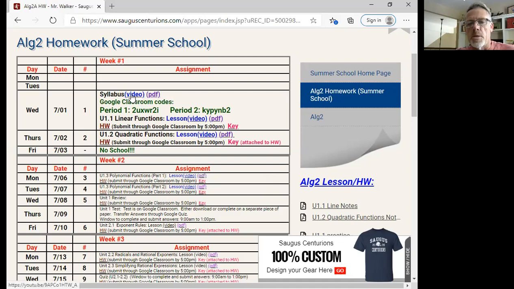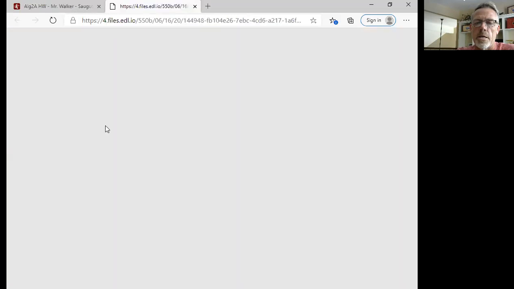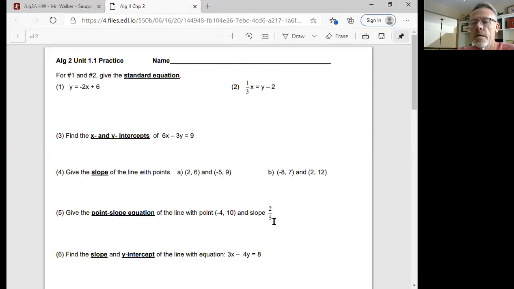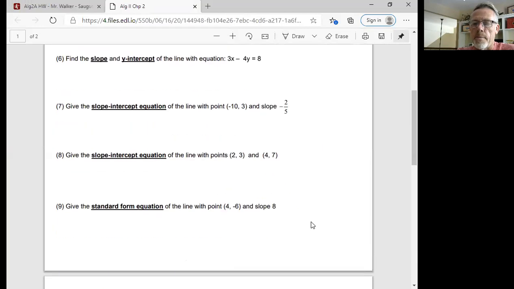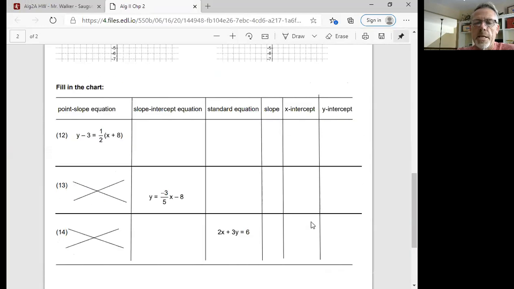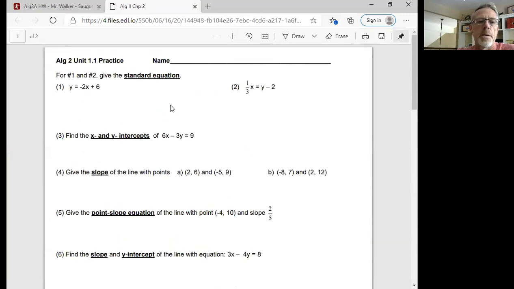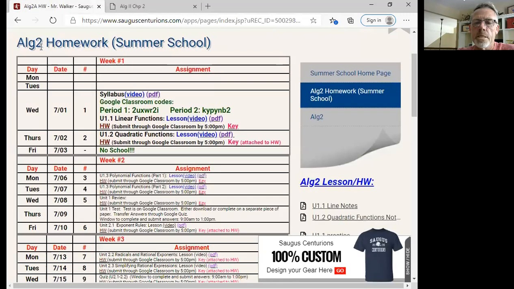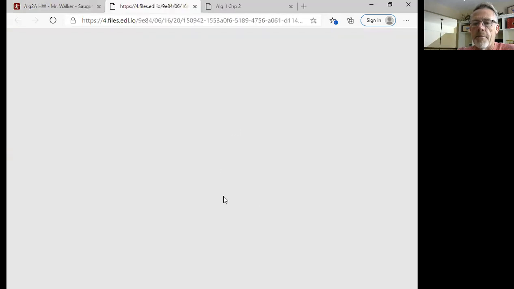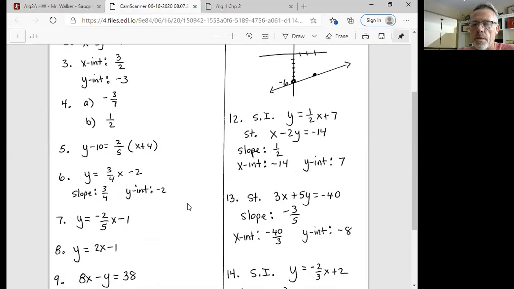There's quite a bit going on here, especially on the first day. You've got the syllabus video, which is what you're looking at now, and there's the PDF version of it. Your period 1, period 2, those are the codes for Google Classroom. Again, make sure you go to the correct one. And then for each lesson, there's a video lesson and the blank PDF version of it. And then you have the homework. Click on the homework and it'll come up as a PDF. Again, you can print it off, do all the problems, and then take a picture of it and submit it. Or you can do all the problems on a separate sheet of paper, just write out the problems. And then there's a key on every homework assignment, so you can see all the answers.